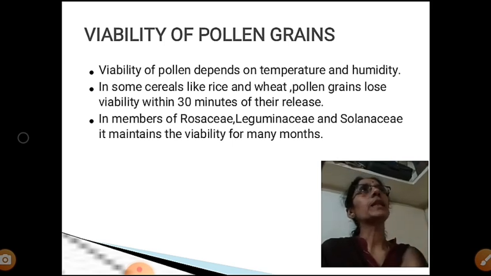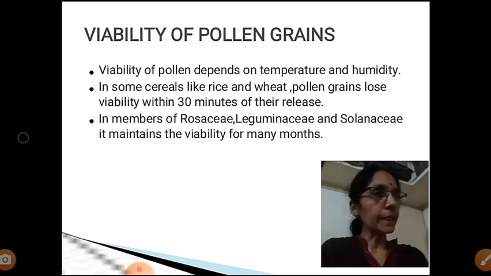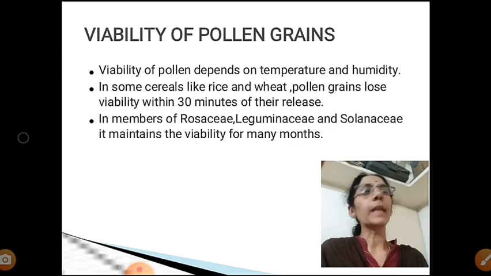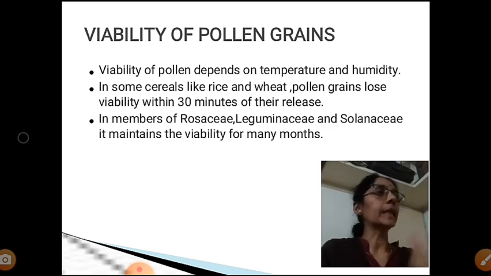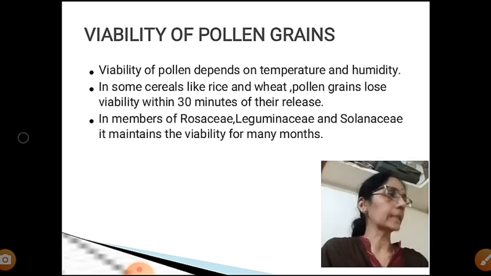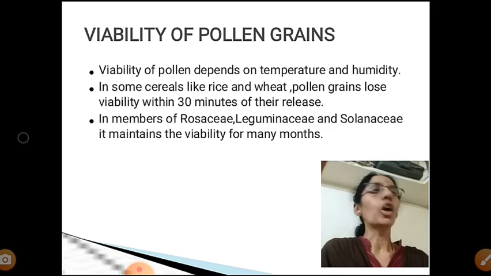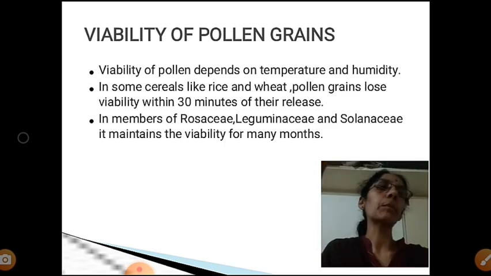Now if you see the viability or fertility of the pollen grain, in some the viability depends on temperature and humidity. In some cereals like rice and wheat, pollen grain loses its viability within 30 minutes. Once the anther releases the pollen, it remains in the viable or fertile condition only for 30 minutes.